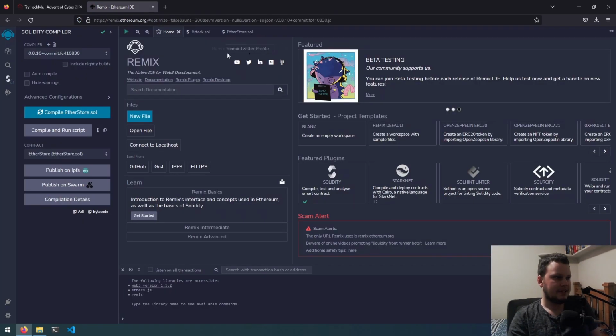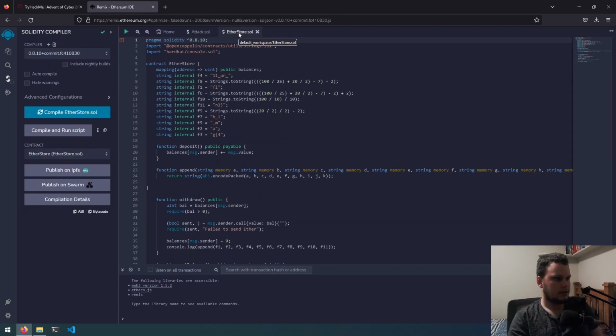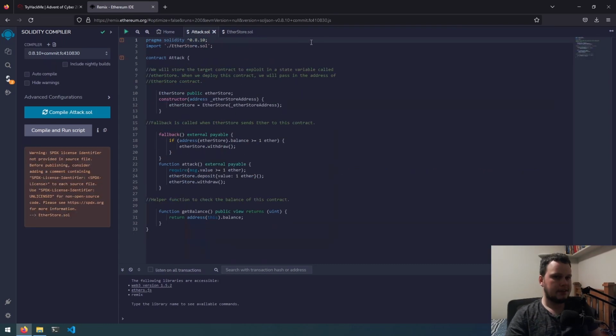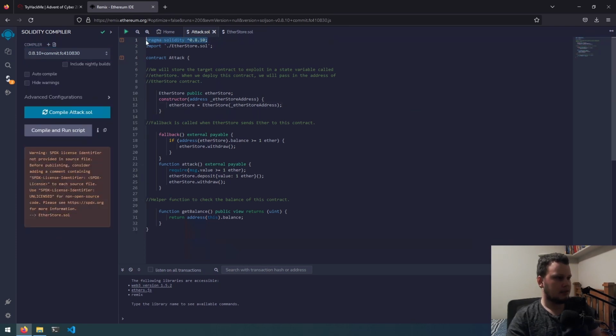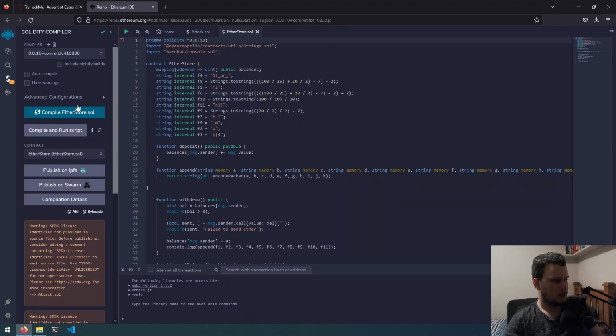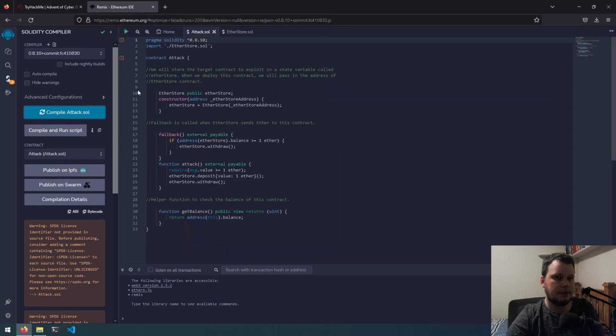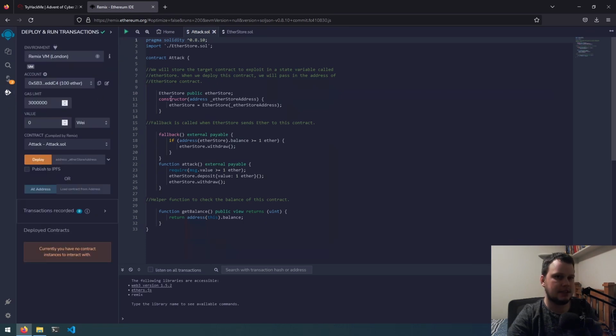There are 2 Solidity files, attack.sol and etherstore.sol. When you add them in here, the compiler at the top, you need to change this to at least 0.8.10, because that's the version of Solidity that we'll be running. So let's compile them. Click compile, and they're compiling. That seems to all be good. With the 2 contracts compiled, we will now go to this tab to deploy and run the transactions.